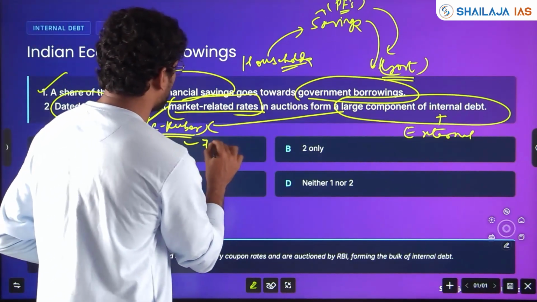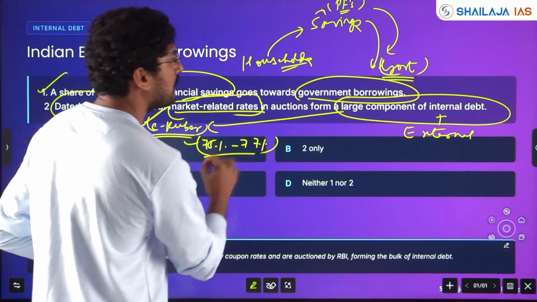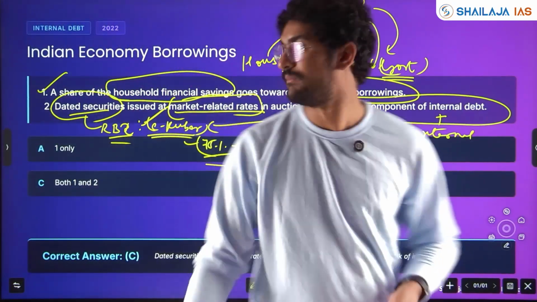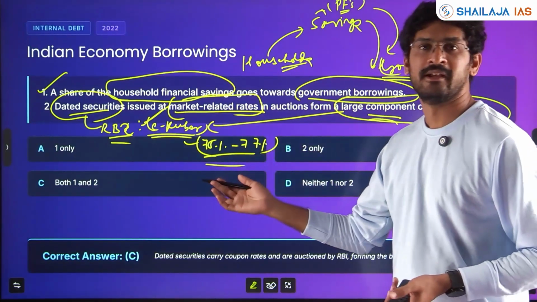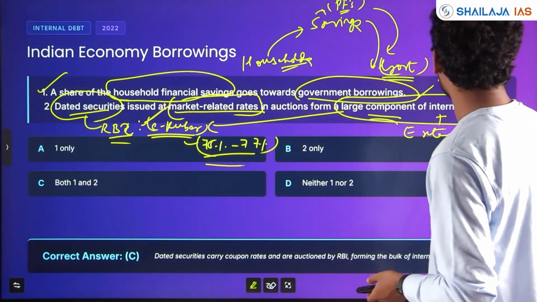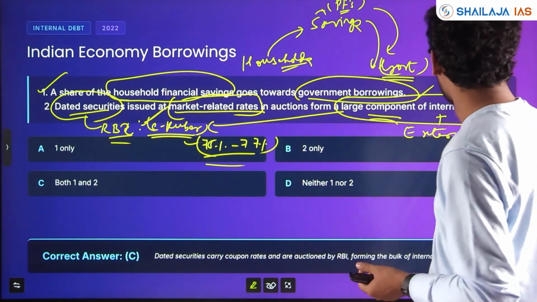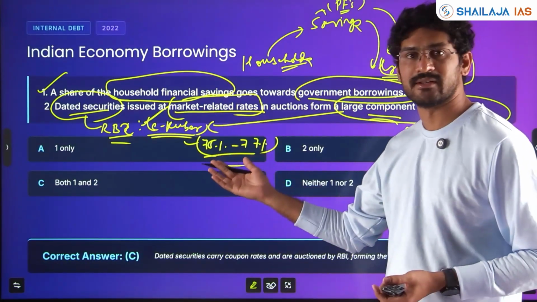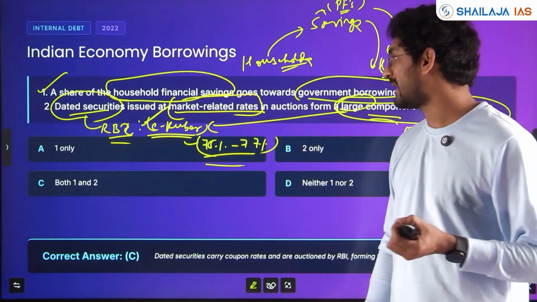It is hovering about 75 to 77% of our internal debt with respect to dated securities. Obviously, this is also correct. "A large component" is not telling it forms 90%. It's not giving a fact. UPSC will keep a trap like this. It will be around 75 to 77%. When it says a large component, generally it is correct.